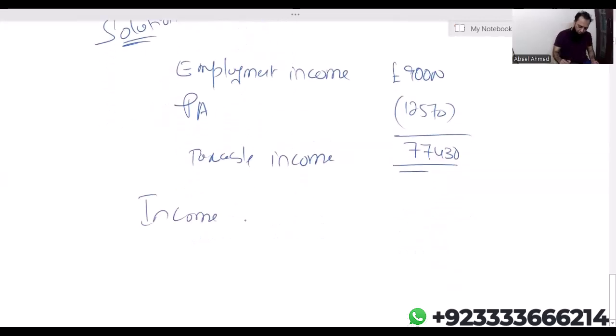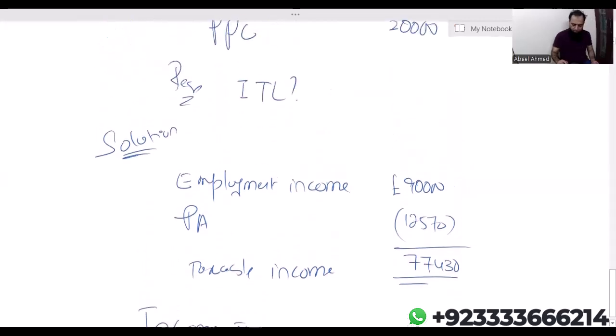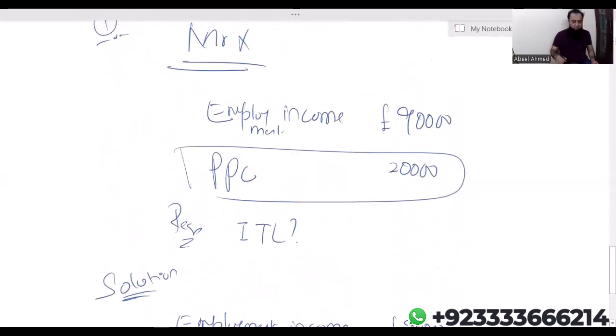Now calculate income tax. Now listen and listen carefully. Number 1, whenever the examiner says in the question personal pension contribution, only PPC is written, we will always assume it is 80%. You have to gross it up. Means you have to bring 80% to 100%. Repeat. Nothing is mentioned. Only personal pension contribution is written. It is always assumed 80%. You have to gross it up.